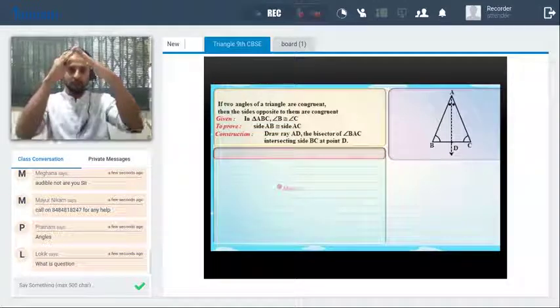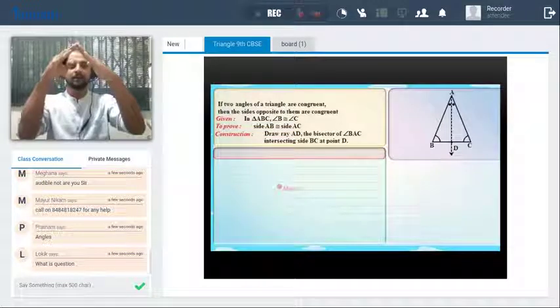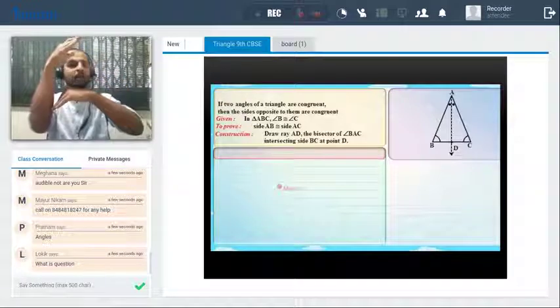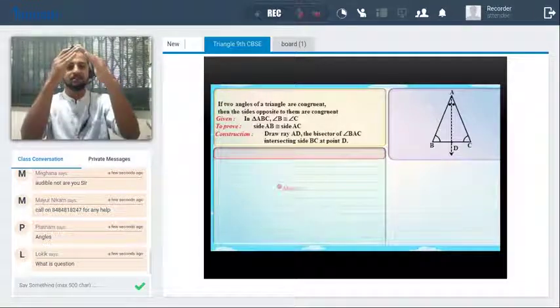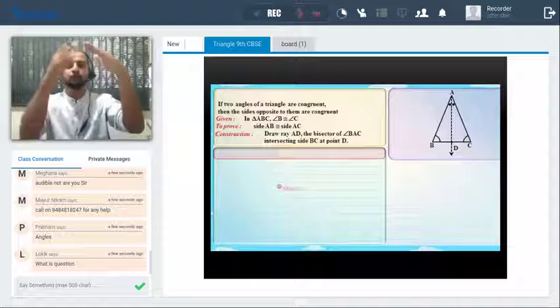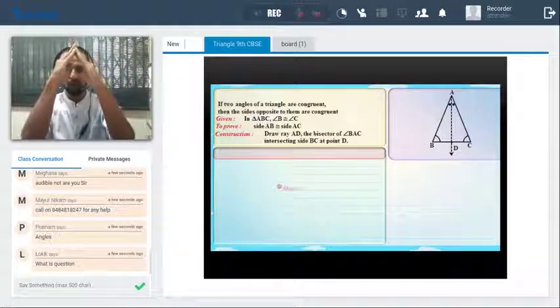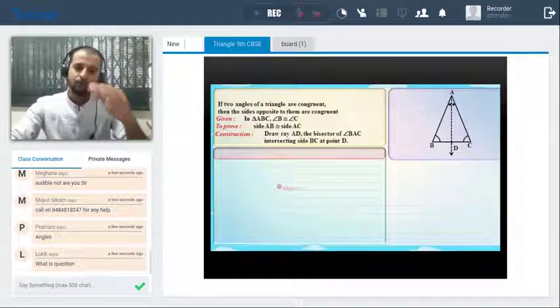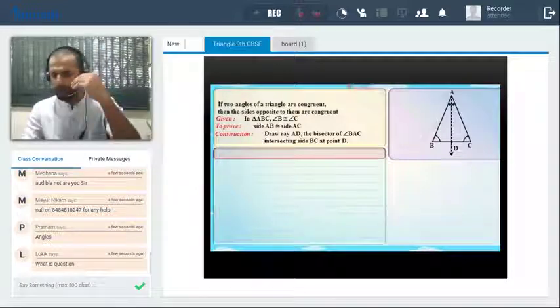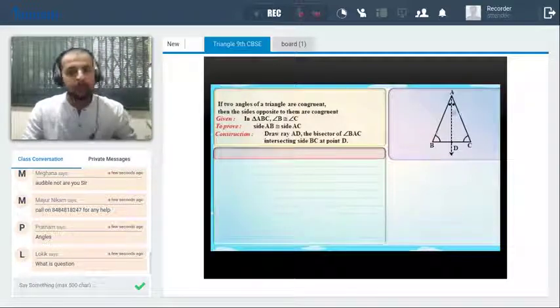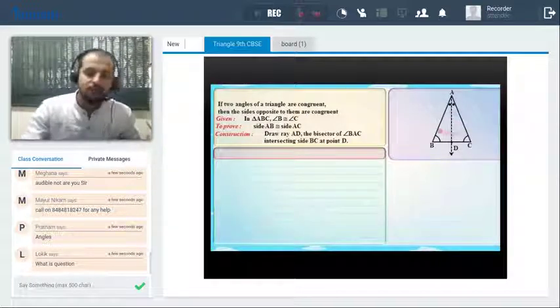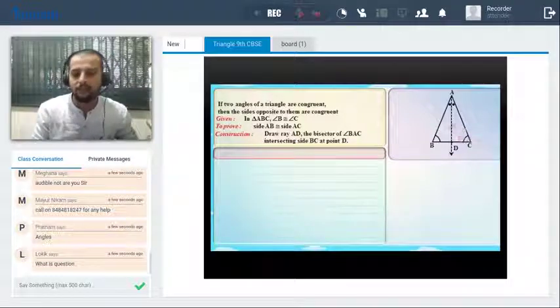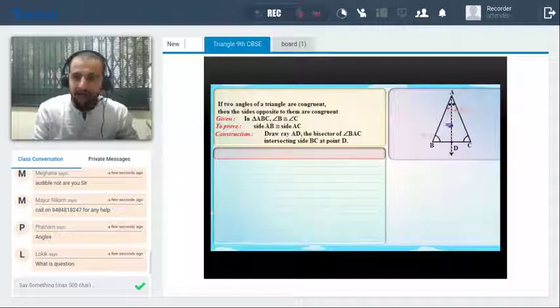Meaning in a triangle, if the two sides are equal, their opposite angles will be congruent. And in this case it is saying if the two angles are equal, then the sides opposite to them will be congruent. Clear? So now we have to prove the sides congruent. So we'll perform the same construction. Now just observe here. What are the things you can say here? Yes, I can see the first thing, side is congruent, the angle is congruent, and these angles are already given. So side, angle, angle.